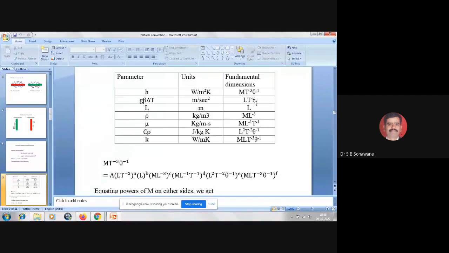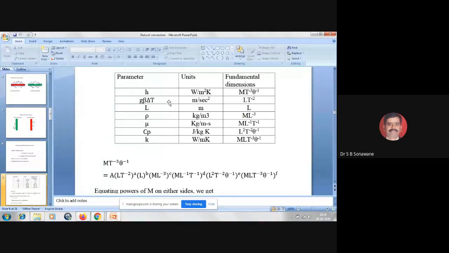Very good. So H has the unit watt per meter square Kelvin. 1 watt is equal to 1 Newton meter per second, that is, watt is joule per second, and 1 joule is 1 Newton meter. And 1 Newton is 1 kg multiplied by 1 meter per second square according to Newton's second law of motion. Understood? So if you substitute all these, you will get the fundamental dimension of H as M T raised to minus 3 theta raised to minus 1.